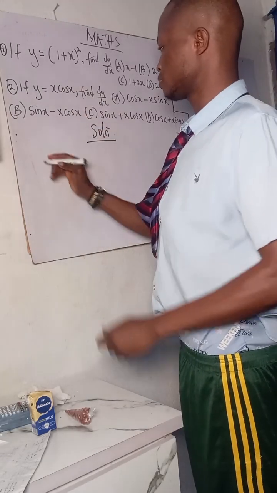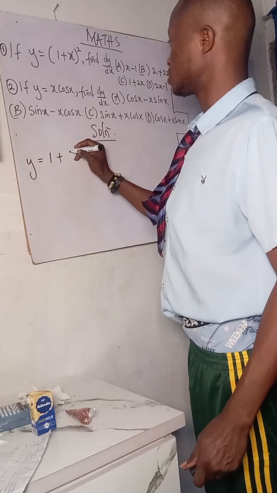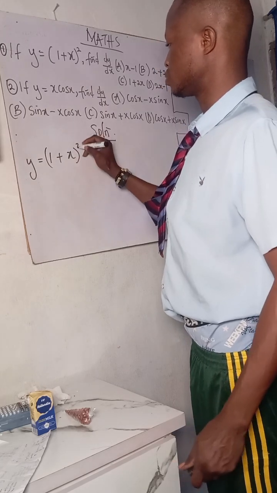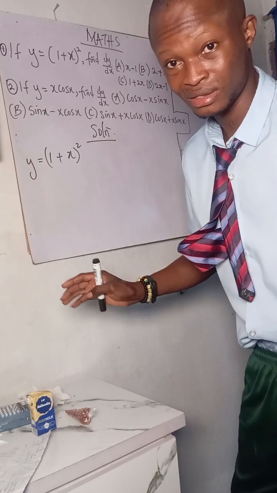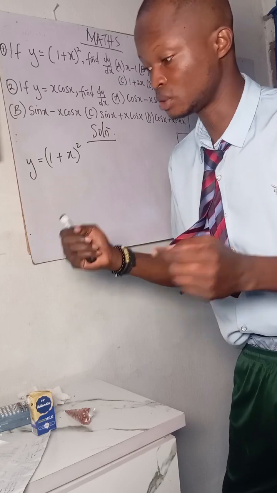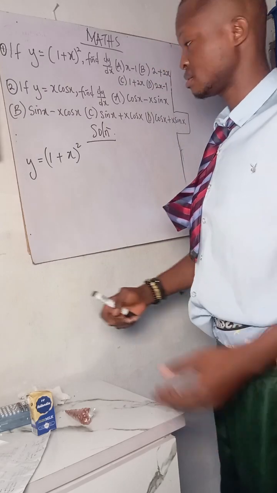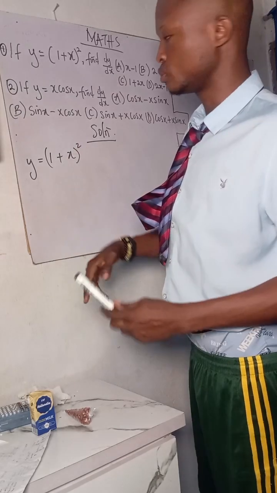Write down the question. Number 1, y equals to (1 plus x) raised to power 2. See what we do. This one na chain rule I believe so. I no sabi name of mathematics. I only sabi how to solve them. If I see question I go solve, but I no sabi the name of the maths. So I no talk say I no dey sure.